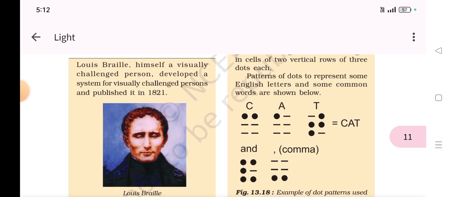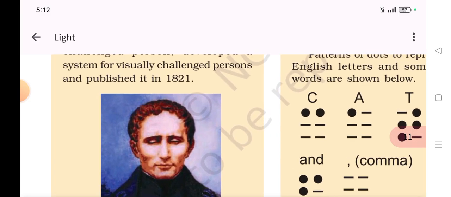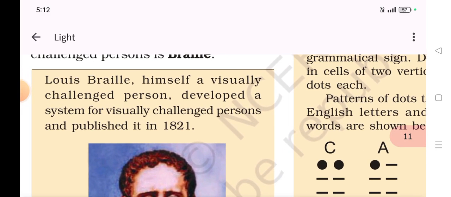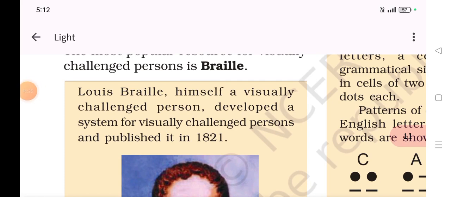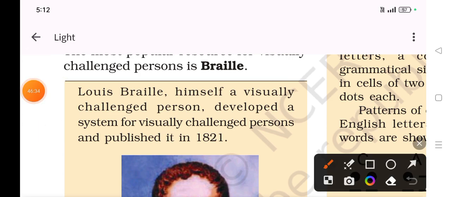He himself was a visually challenged person. That's why he knew how the people are suffering. So Louis Braille, himself a visually challenged person, developed a system for visually challenged persons and published it in 1821. Okay, 1821.